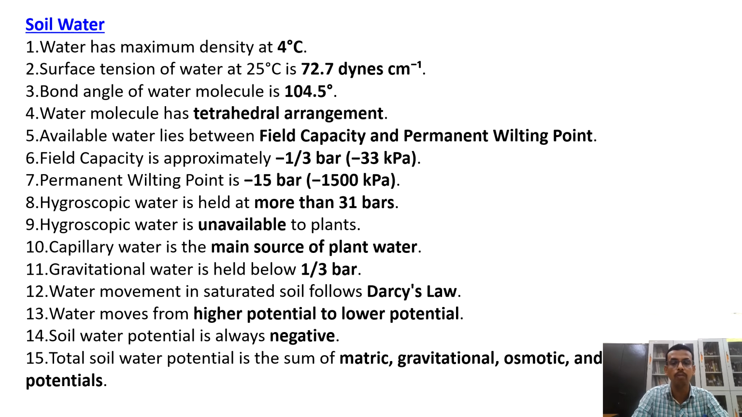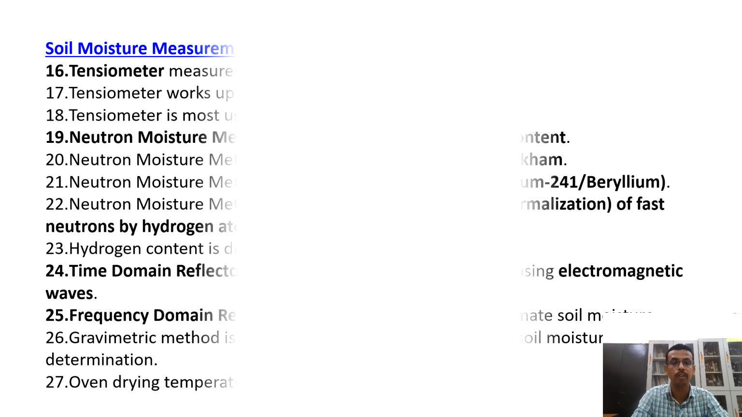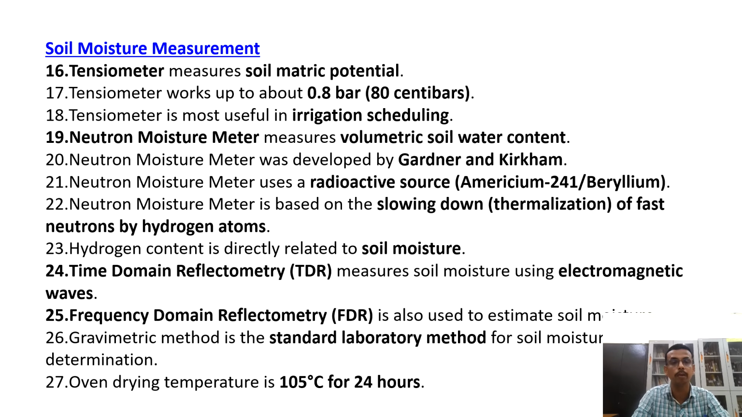Water movement in saturated soil follows Darcy's law. These questions also came in the ICAR JRF examination. Water moves from higher potential to lower potential, and soil water potential is always denoted as negative, and suction is always denoted as positive. Total soil water potential is a summation of matric potential, gravitational potential, osmotic potential, and the other potentials. The concept was given by Buckingham.